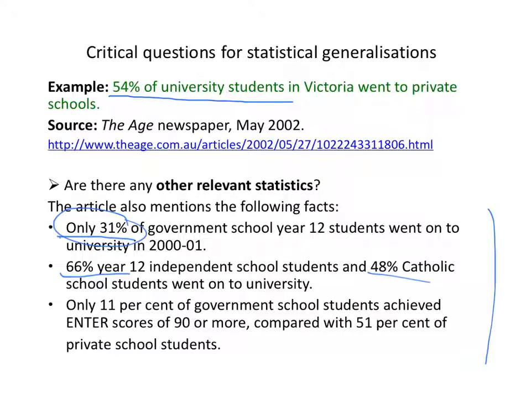We also have this statistic here which tells us about the difference between enter scores, grades going into university, between government school students and private school students. It tells us this is a correlation. This claim compares two groups and tells us that an enter score of 90 or more occurs much more often in the private school group than in the state school group.